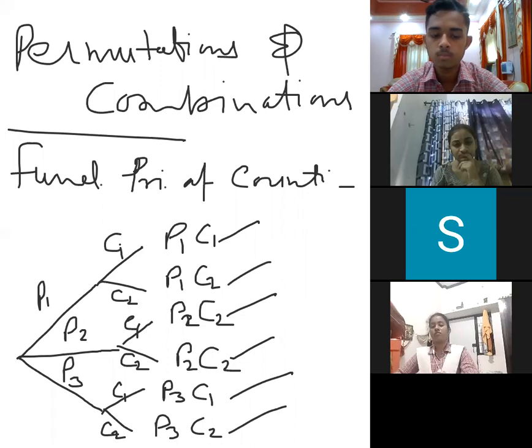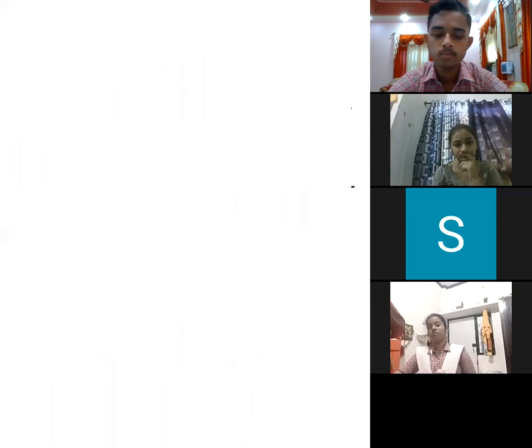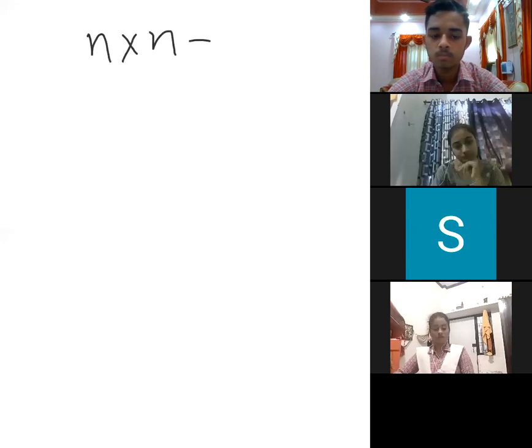So this was the very first and very basic concept of counting. But in this fundamental principle of counting, we are not only going to count about these things. One more situation which I must show you. Whatever number of first things, into number of second things, that multiplied will be giving us the total number of situations. So one more example I need to take to make you understand a little more better.